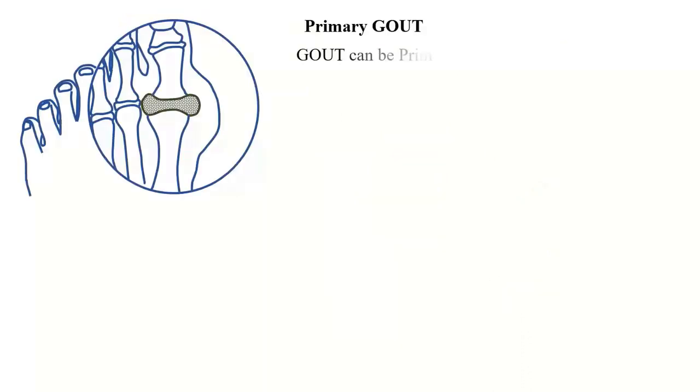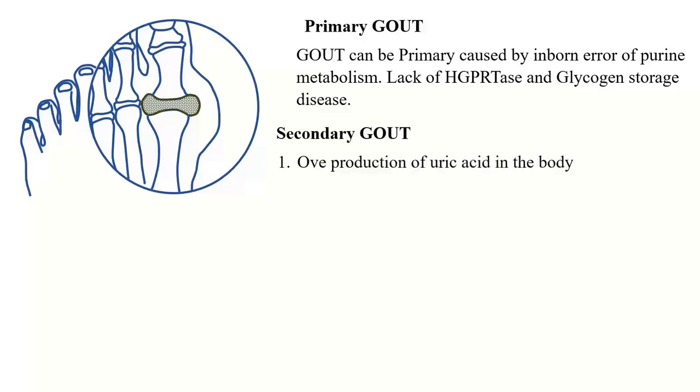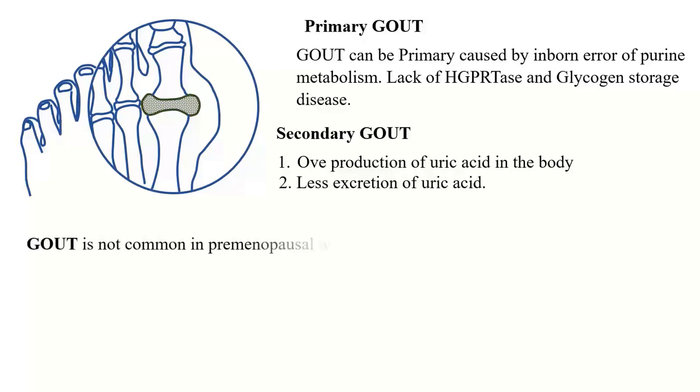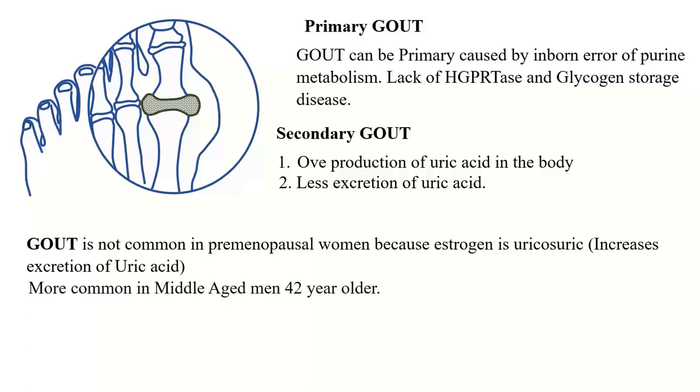And primary gout. Gout can be primarily caused by inborn error of purine metabolism, lack of hypothyroidism, guanine phosphoribosyltransferase, and glycogen storage disease. Gout can also be secondary, caused by either overproduction of uric acid in the body or less excretion of uric acid. It is not common in premenopausal women because estrogen is uricosuric, increases excretion of uric acid. More common in middle-aged men, 42 years and above. It is a type of crystal arthropathy.